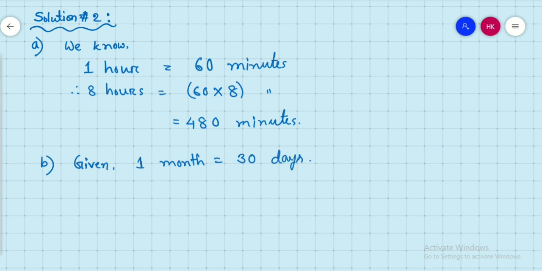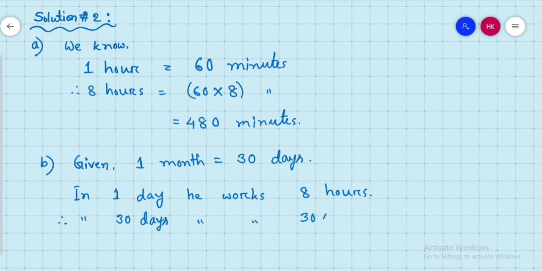So we can write here, in 1 day he works 8 hours. Therefore in 1 month, that means in 30 days, he works 30 times 8 hours. That means 3 8s are 24, and there will be a 0, 240 hours. This is the answer of number A and B. I hope you understand. Very easy and simple.